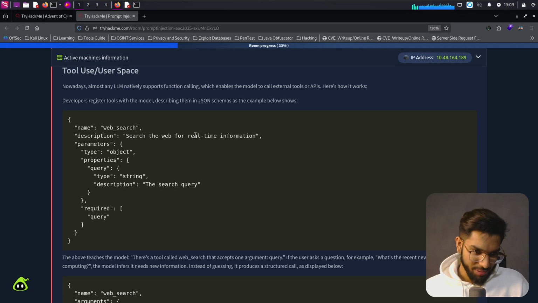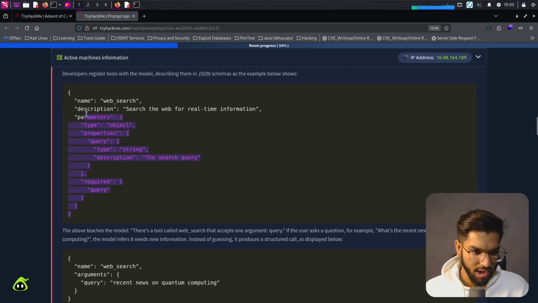Tool use or user space. Nowadays, almost any large language model natively supports function calling, which enables the model to call external tools or APIs. Here's how it works. Developers register tools with the model, describing them in JSON schema as the example below shows. So it says name: web search, description: search the web for real-time information, parameters: an object with search query, required: query. I guess this is just how the API is being called, that JSON description.